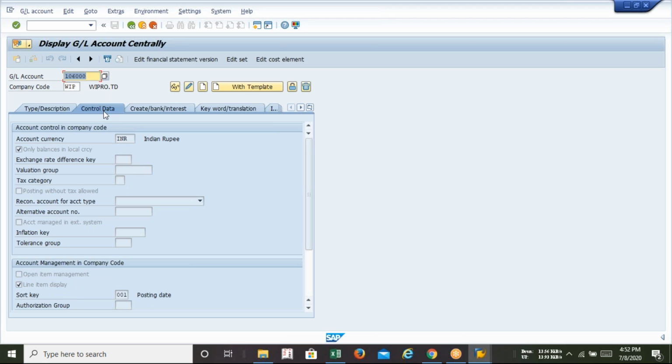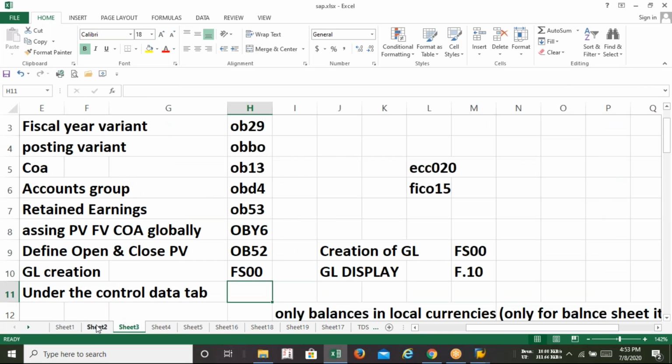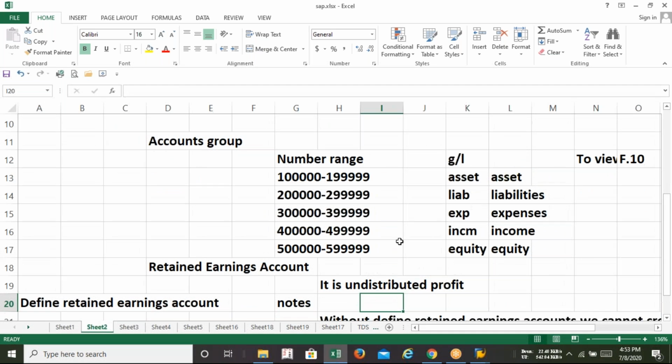Yes, but you have to remember the number range. That's why I told you that time, sir, always try to maintain a uniform number range. It will help us to recall. If I consider this example, we can see that any GL starting with 1 will be an asset. Any GL starting with 4 will be income. So this selection, Satya, we have to do it fast.